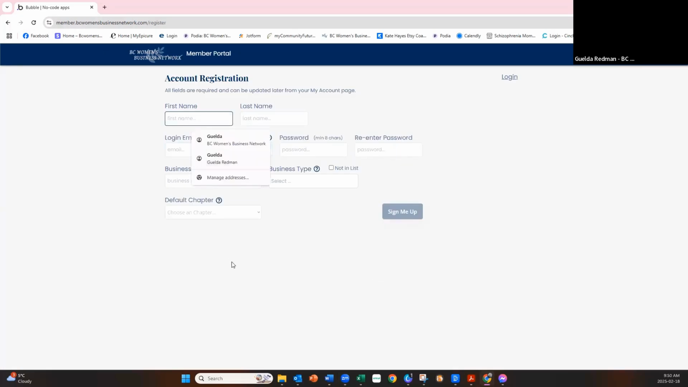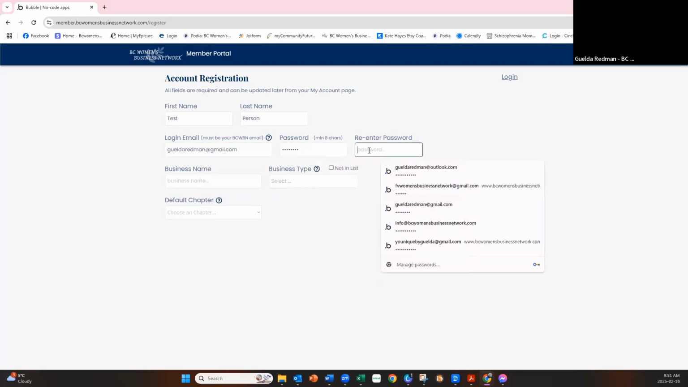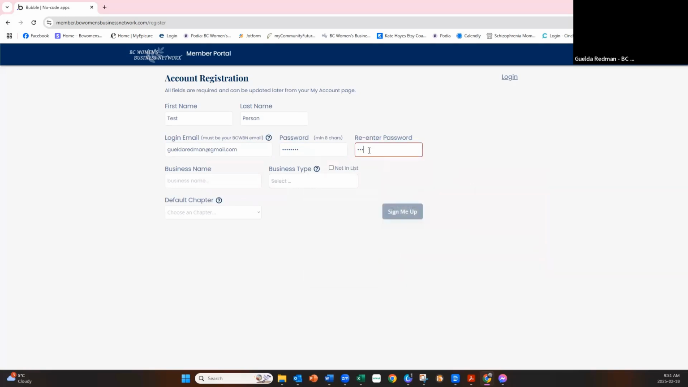You're then going to fill in your name. So this is just my test person. Login email is going to be, I'll just use one I don't use very often. Create your password. Has to be a minimum of 8 characters. Okay, your business name.